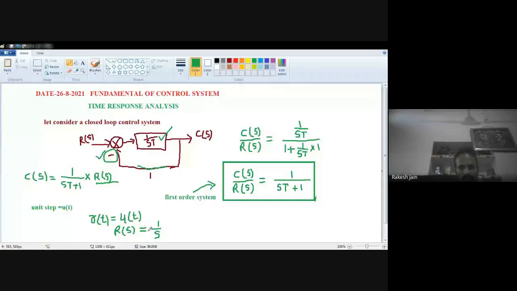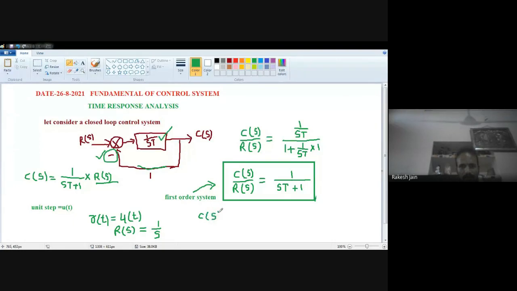So remember that whenever a unit impulse signal is there, the Laplace transform is equal to 1. But if the input is u(t), that is the unit step signal, the Laplace transformation of u(t) will be equal to 1 by s. So what is C(s) now? See fastly.